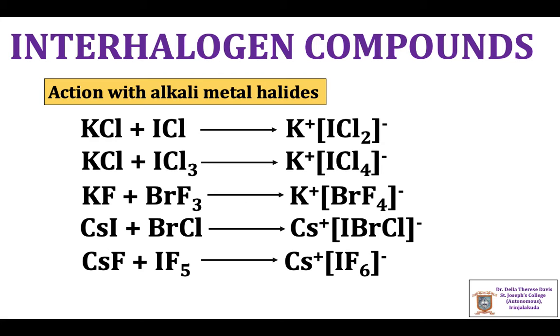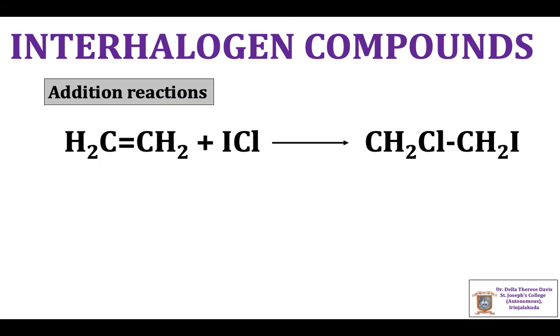Action with alkali metal halides. Interhalogen compounds react with alkali metal halides to give polyhalide ions. Example, KCl plus ICl gives ICl2 minus polyhalide ion. Interhalogen compounds undergo addition reactions with unsaturated organic compounds.